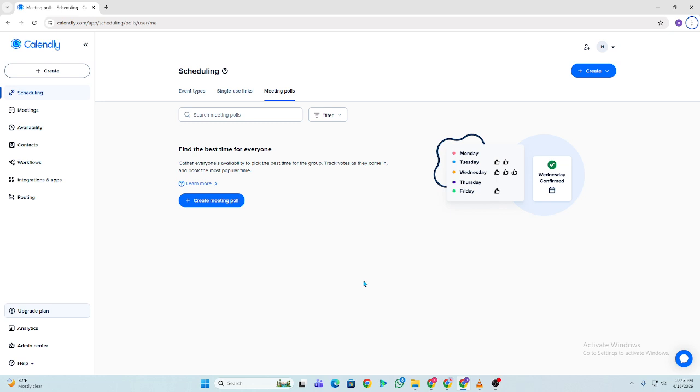Hey, so if you want an easy way to collect information, surveys, or registrations, Google Forms is one of the simplest tools you can use. In this guide, I'll show you step by step how to use Google Forms in 2026.